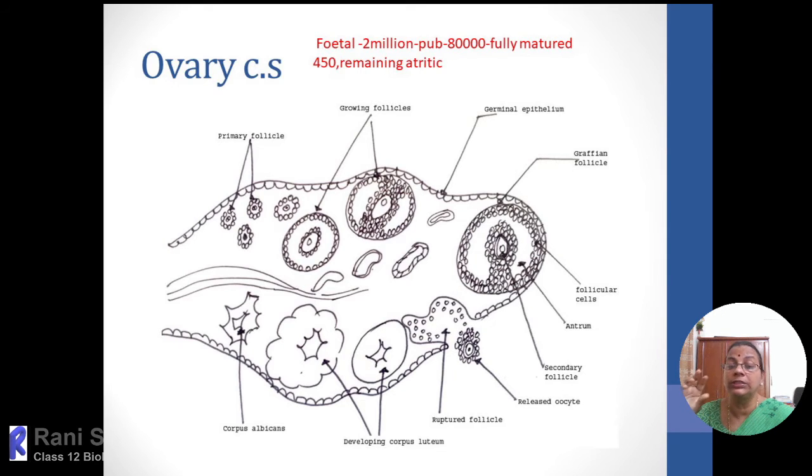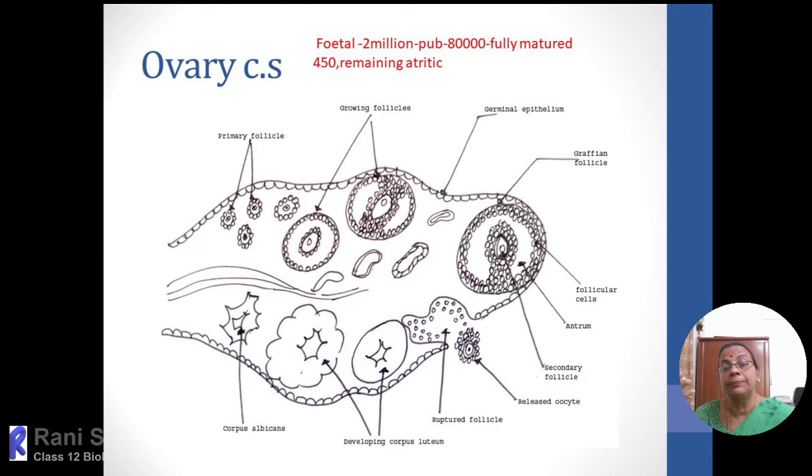Not only that, the theca, the outermost layer, differentiates into a two-layered condition, theca externa and theca interna. The theca externa is protective, and the theca interna is believed to secrete estrogen. So as the follicle is developing, the thecal layer also will form, and they will differentiate into theca externa and theca interna, and the theca interna will start producing estrogen. Then FSH and LH will also be produced.